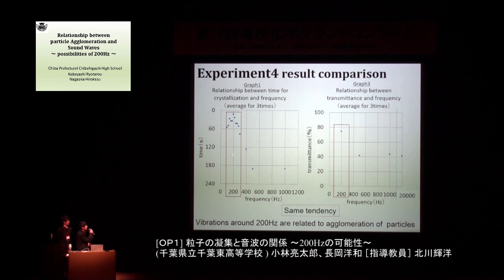And we compared the graph of the relationship between time for crystallization and frequencies with the relationship between transmittance and frequencies. And we also found they have the same tendencies. And we found that vibration around 200 Hz is related to agglomeration of particles.